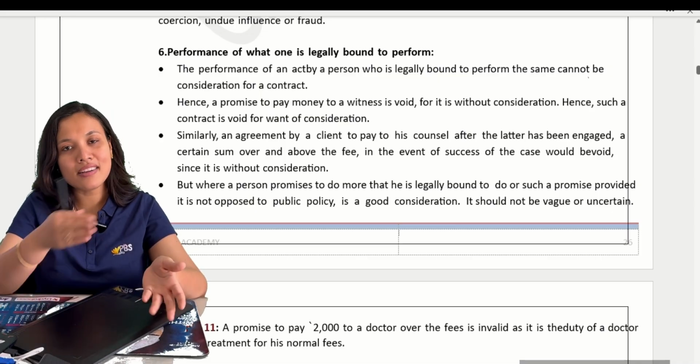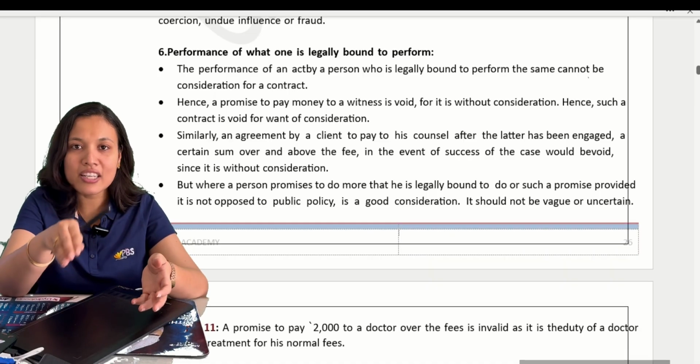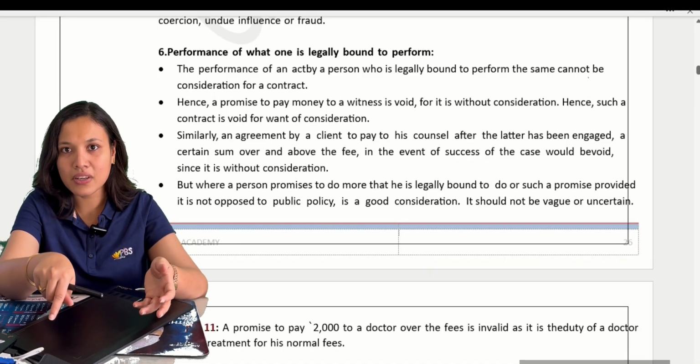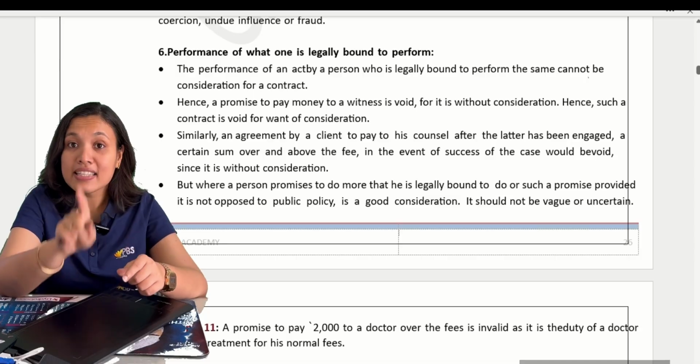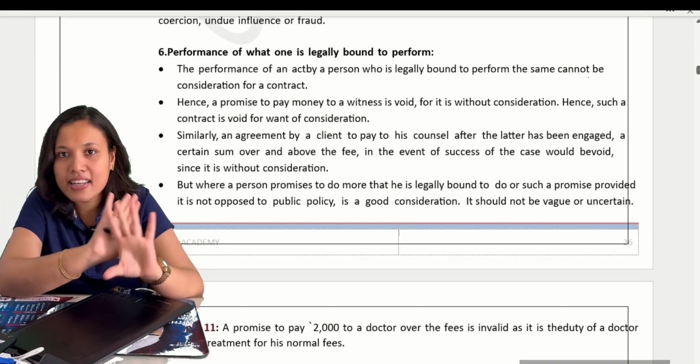Arey, what are you paying? The government is already paying the same amount. You are not paying, they are already paying. Okay, so consideration for what one is legally bound to do is not considered as consideration.